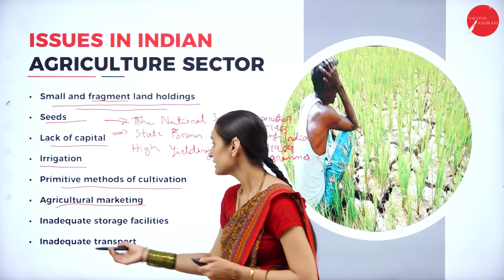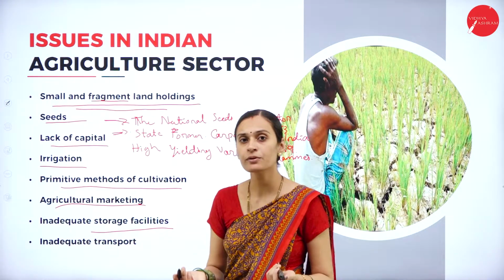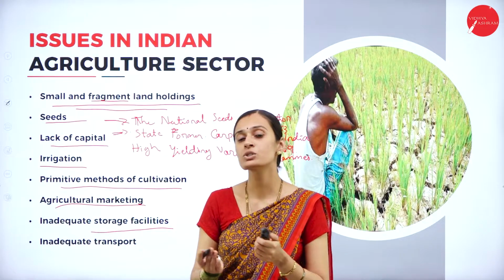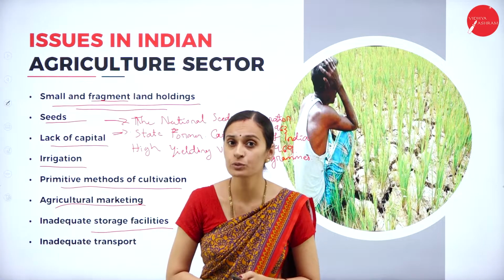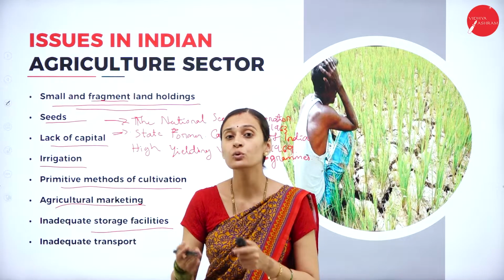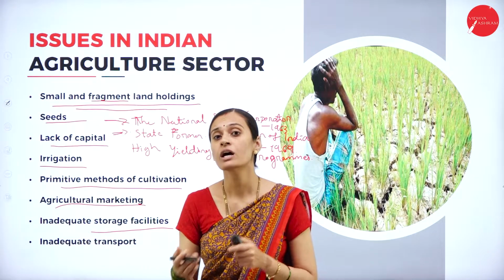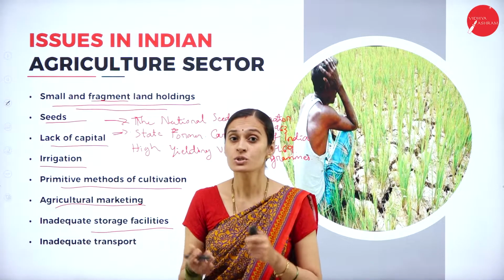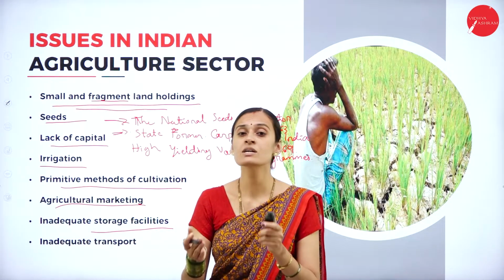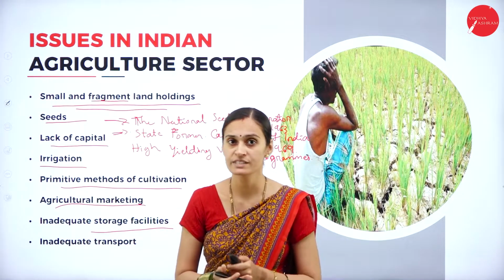And next one, inadequate storage facilities. Yes, every agriculture product requires proper storage facilities, whether it is durable or perishable. Of course, the farmers have to wait for demand in the market, and also wait for a good price for their products. Till then, they have to preserve their products, and of course, it requires better storage facilities.